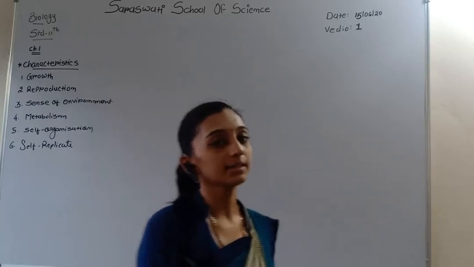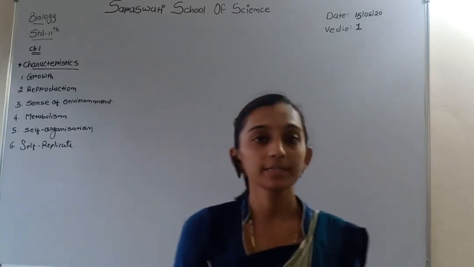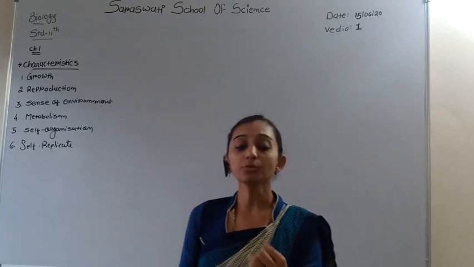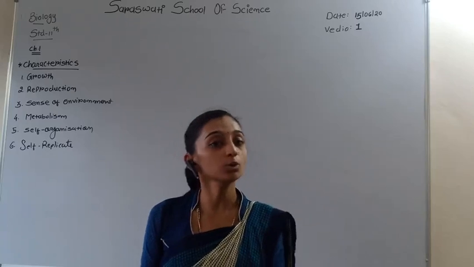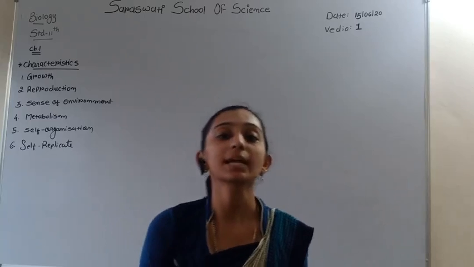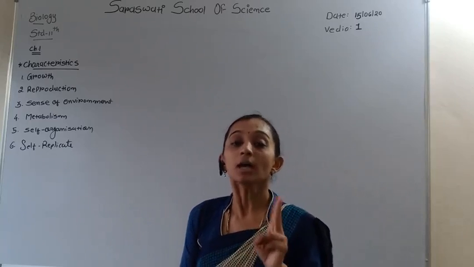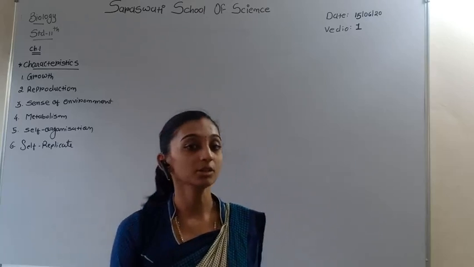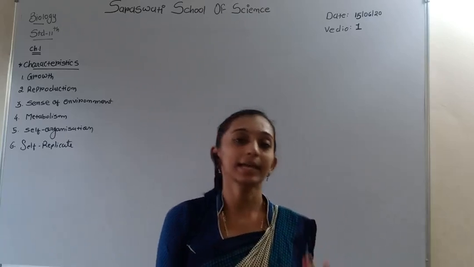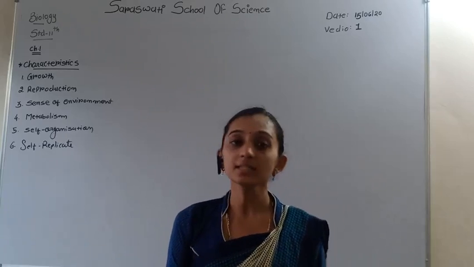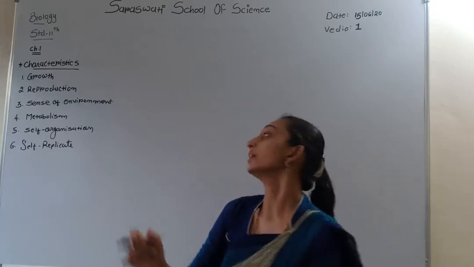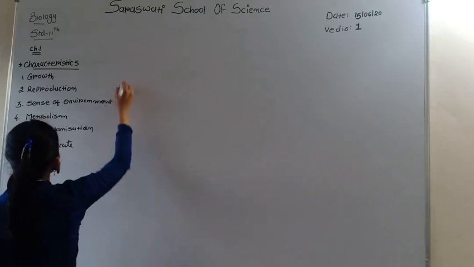Now the third characteristic of living organisms is metabolism. Metabolism comes from two words, anabolism and catabolism. Anabolism and catabolism are reactions in opposite directions. In anabolism, energy is utilized, and in catabolism, energy is released. So the sum total of all the reactions in our body is known as metabolism.